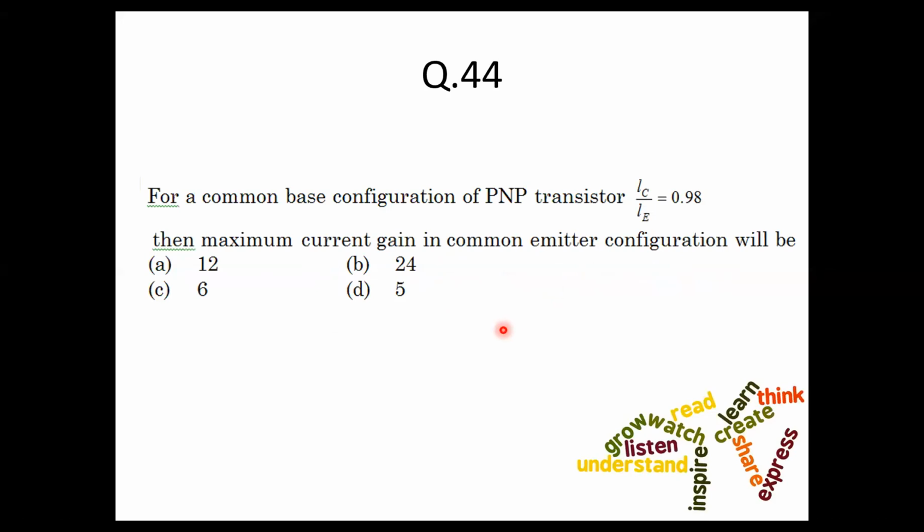Moving on to question number 44. For a common base configuration of PNP transistor, IC upon IE is 0.98. Then the maximum current gain in the common emitter configuration will be... IC and IE is given to us. So IC by IE is given to us as 0.98. And what is IC by IE? If you remember common base, what is common does not come in the formula. So whatever you can see out here is nothing but alpha.